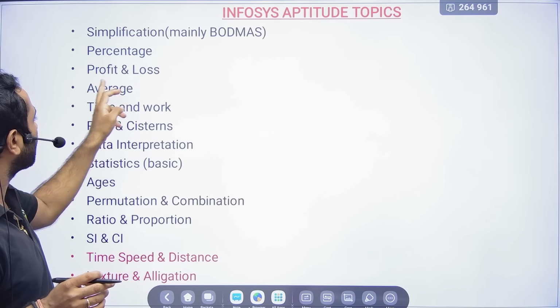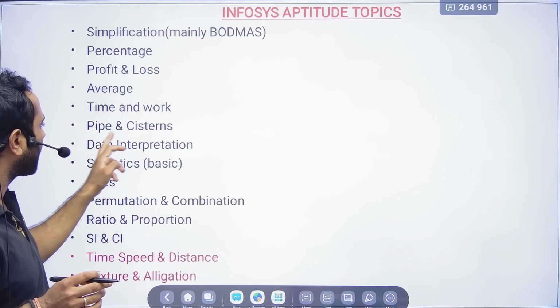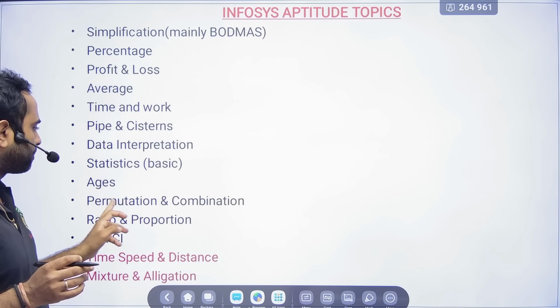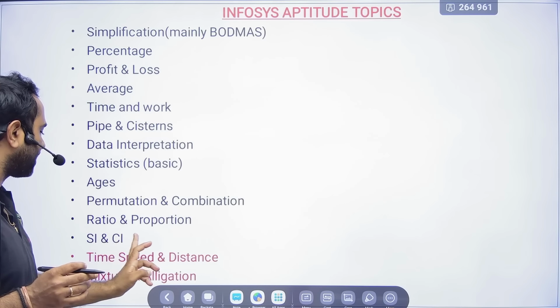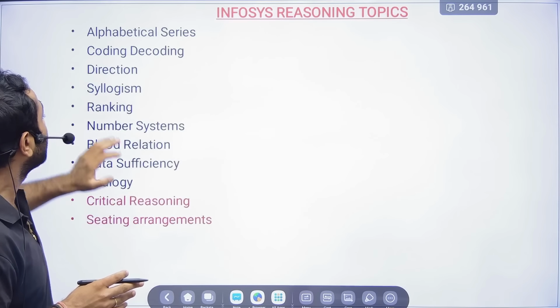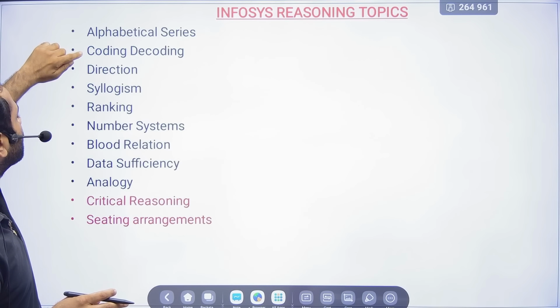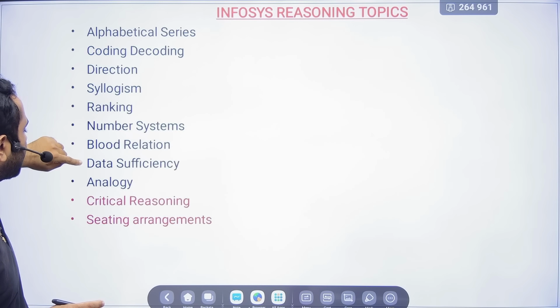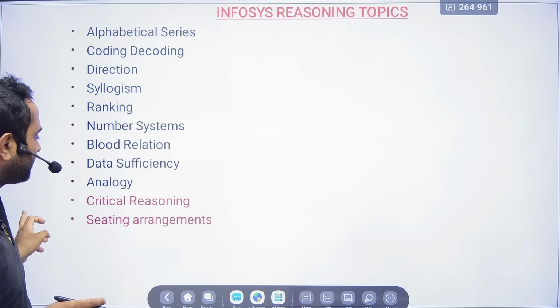Then percentage, profit and loss, average, time and work, pipes and cisterns, data interpretation, statistics basics, ages, permutation and combination, ratio and proportion, SI and CI, time, speed and distance, mixture and alligation. This is aptitude. If we talk about reasoning: alphabetical series, coding-decoding, direction, syllogism, ranking test, number system, blood relation, data sufficiency, analogy, critical reasoning and seating arrangement.